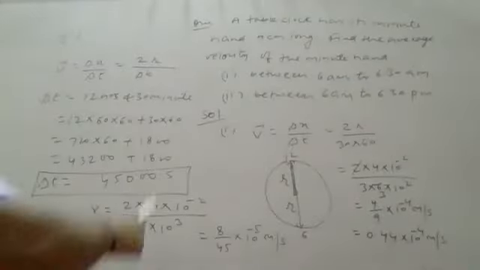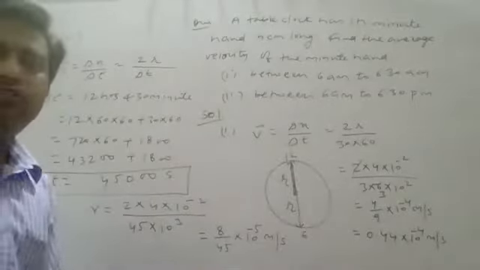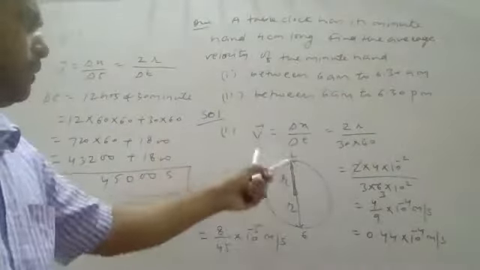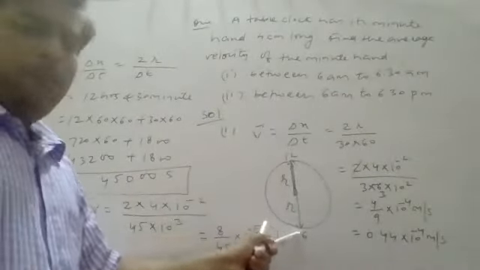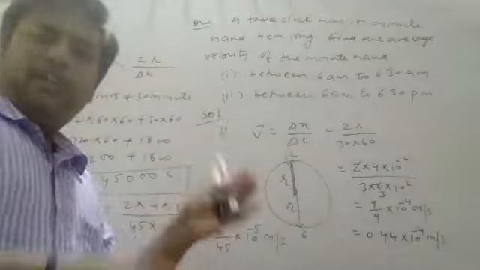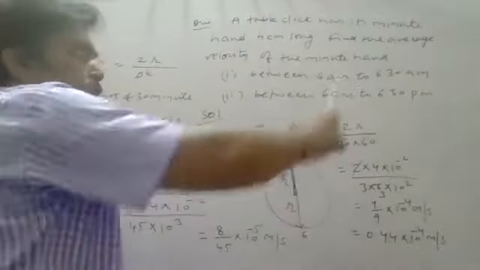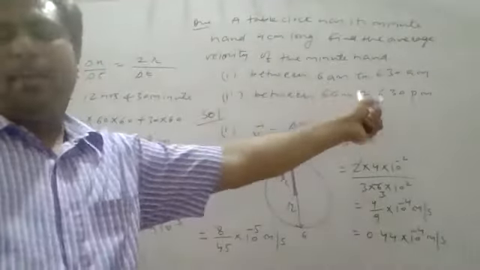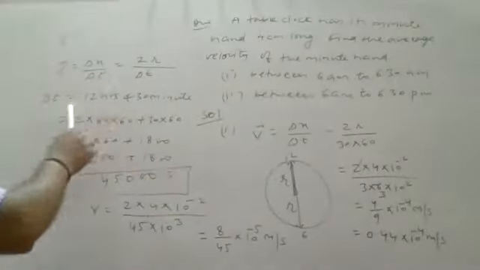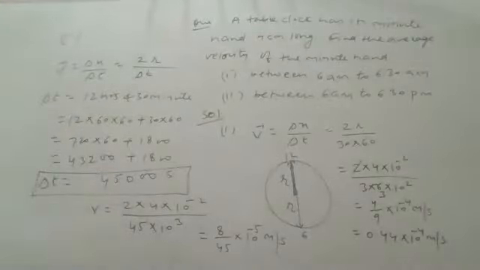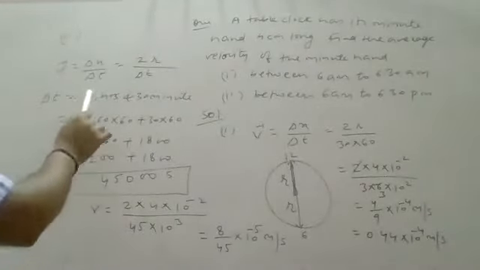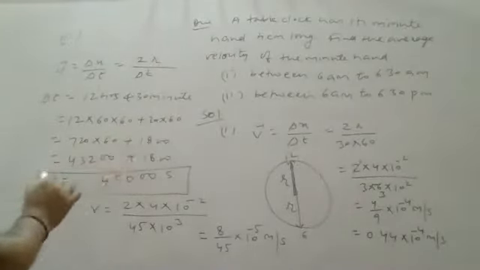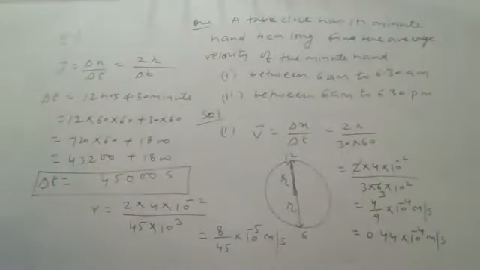See the solution again here. In the second situation, the time given is 6 a.m. to 6:30 p.m. Again, displacement will remain similar because at 6:30 p.m. the position of the minute hand will be similar to 6:30 a.m. But what will the duration be? 6 a.m. to 6 p.m. requires 12 hours, and 6 p.m. to 6:30 p.m. requires half an hour more. So total time duration is 12 hours and 30 minutes. Convert this total duration into seconds: 12 hours converted into minutes and then seconds, plus the seconds of 30 minutes. You will get a total of 45,000 seconds.